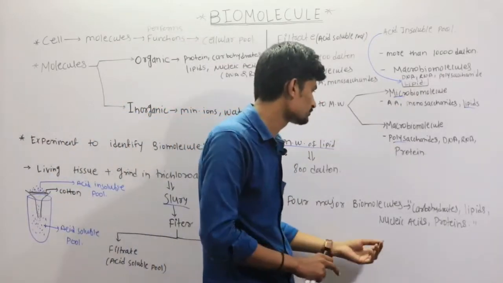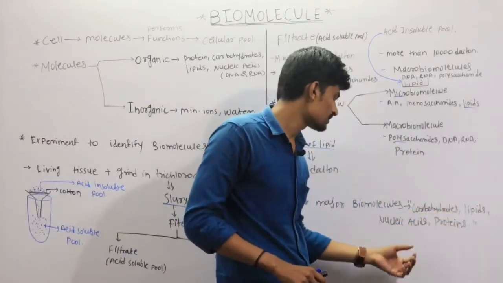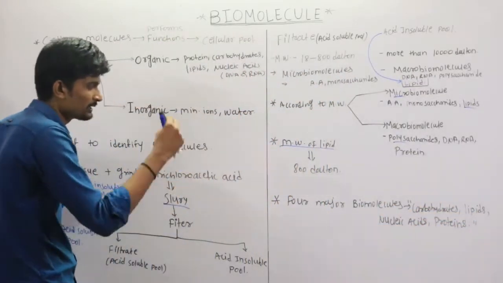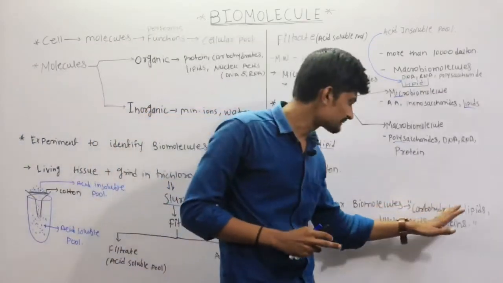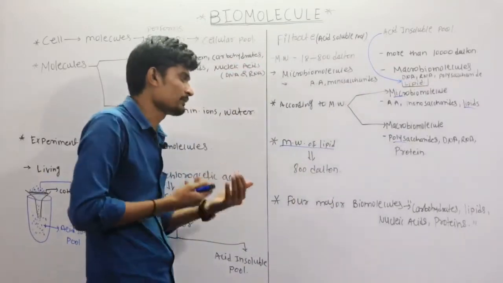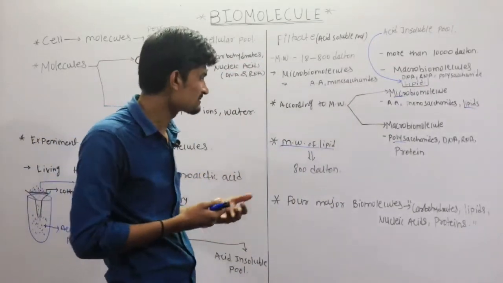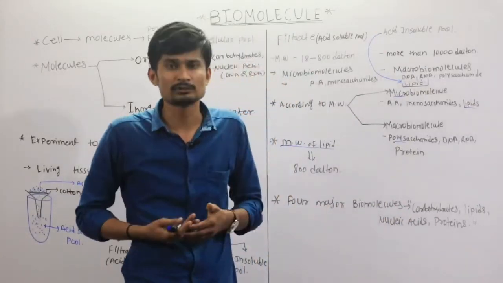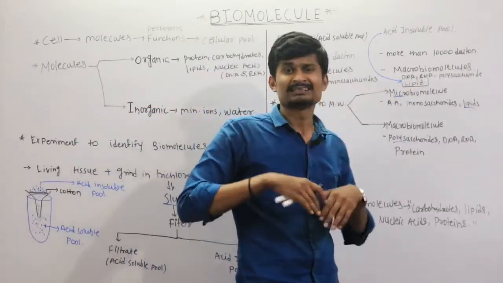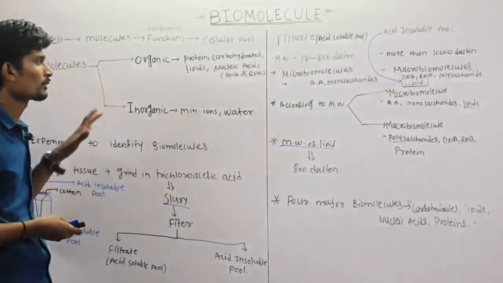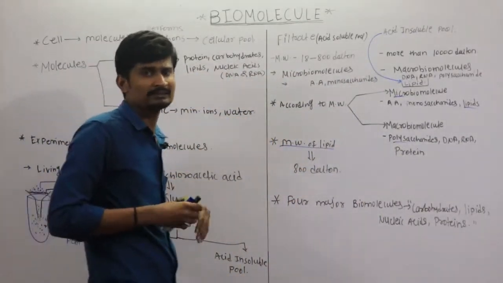The four major biomolecules are carbohydrates, lipids, nucleic acids and proteins. So we have to study these four major biomolecules. Types of carbohydrates, types of lipids, types of nucleic acids, the composition of the nucleic acid, what is the nucleotide? Then proteins, types of protein, structures of protein, and this is our overall chapter. And the final topic is the enzyme.